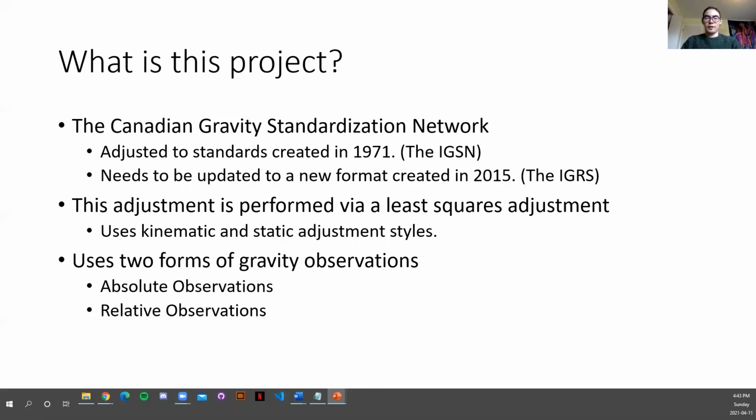This adjustment uses absolute and relative observations. The absolute observations are more precise, however, there are fewer stations in the network, and these provide the absolute gravity at each station. And then there are relative observations, which serve as ties between stations in the network, allowing it to make up a full network that can be tied into itself.